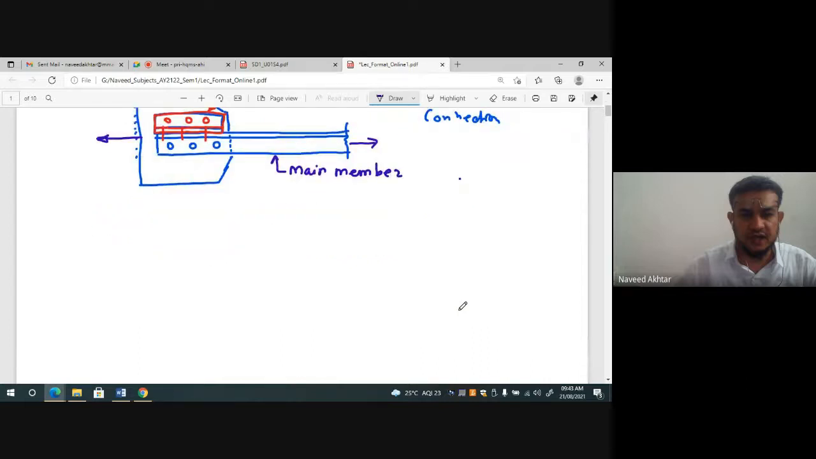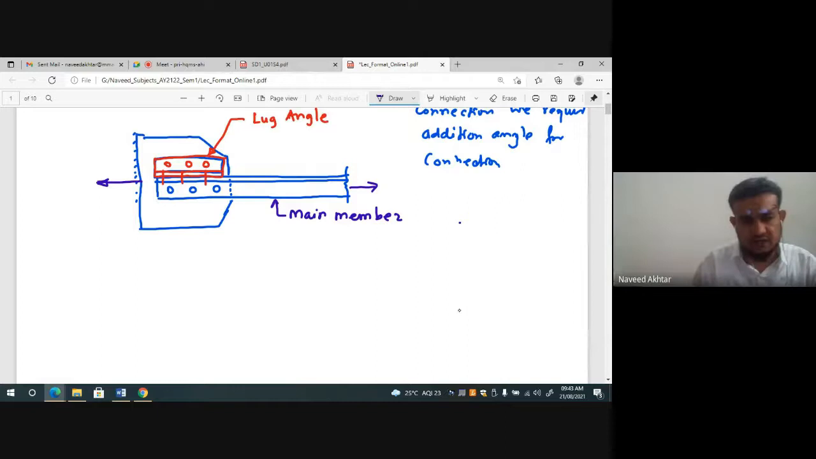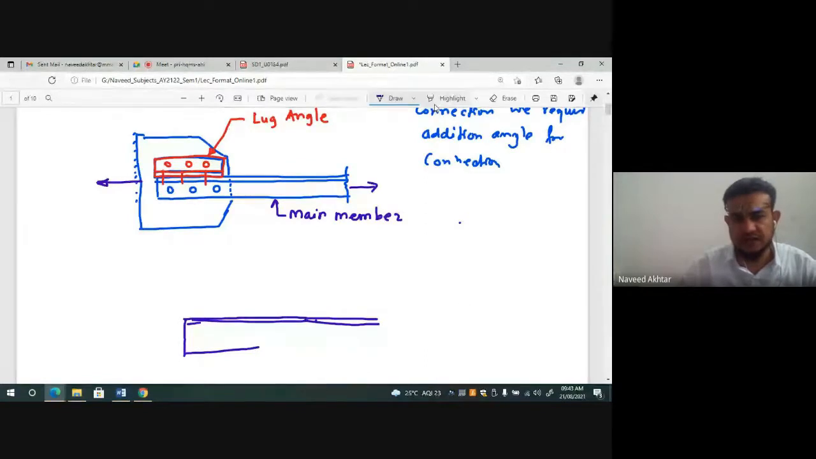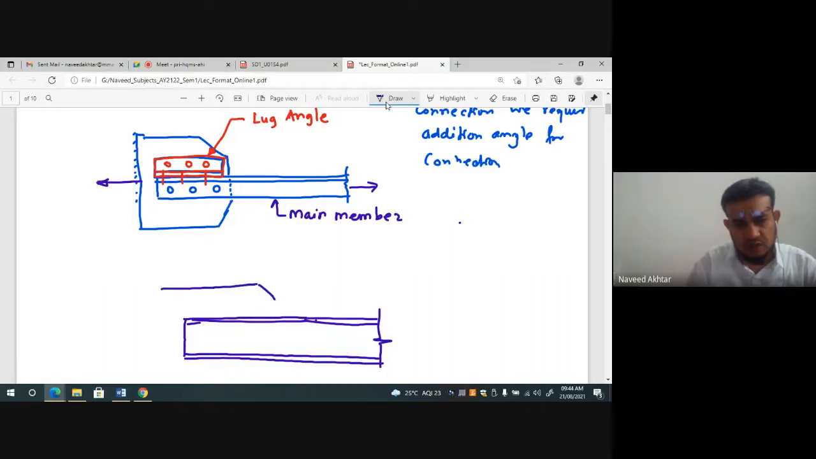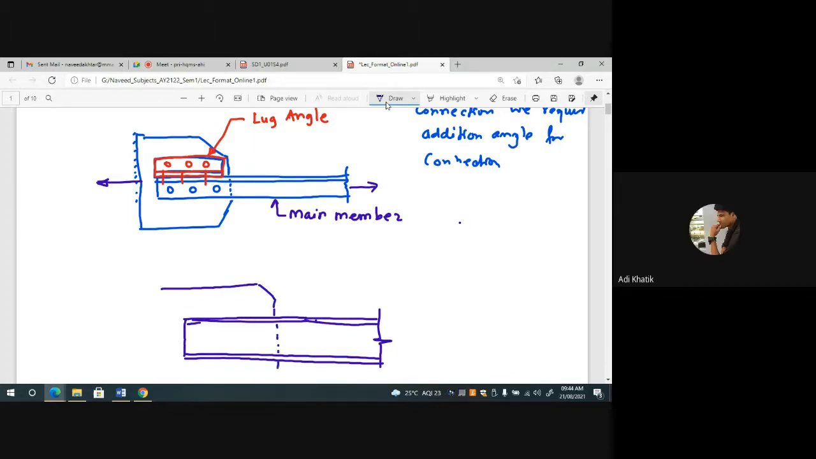Similarly, if you are providing a channel section, there are 2 flanges, bottom and top. Here also, if the gusset plate is provided, and here also the length of connection is short,